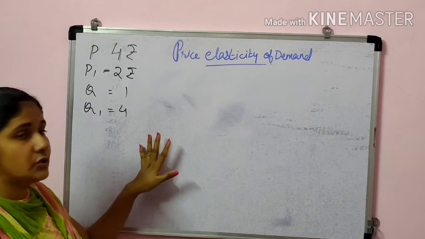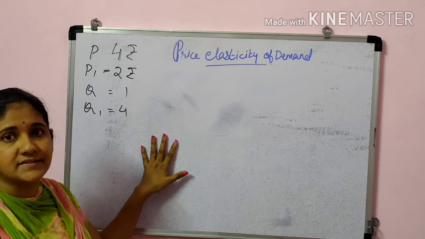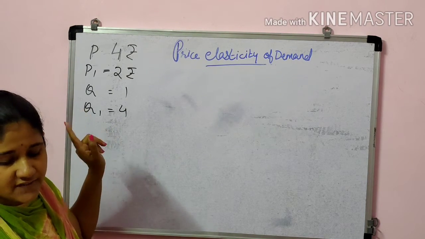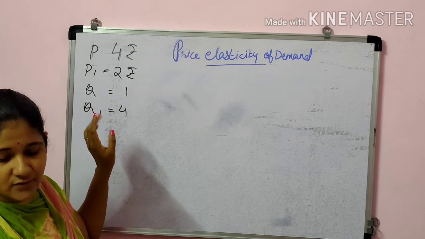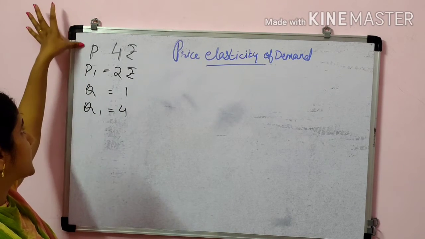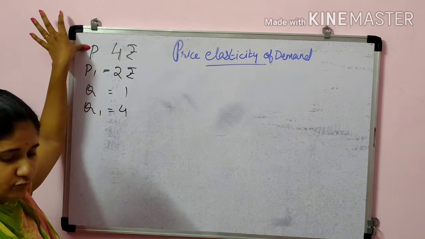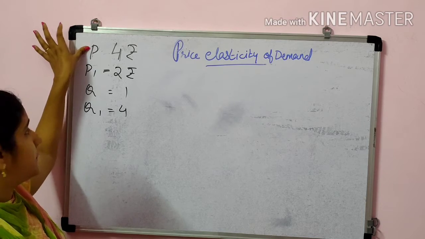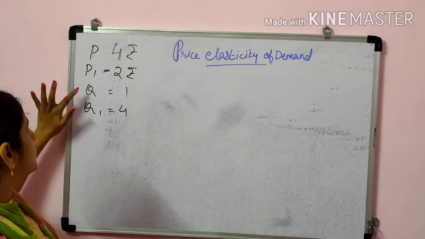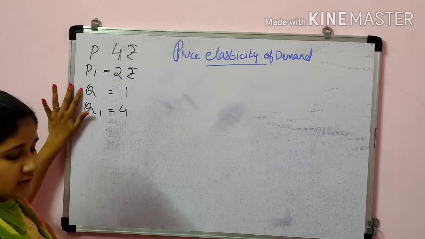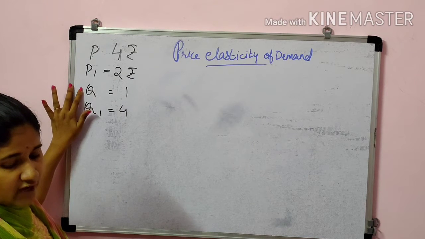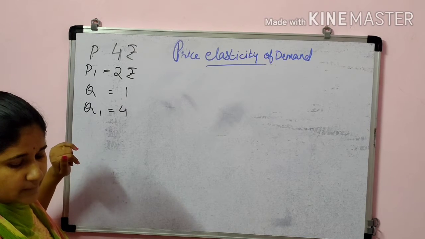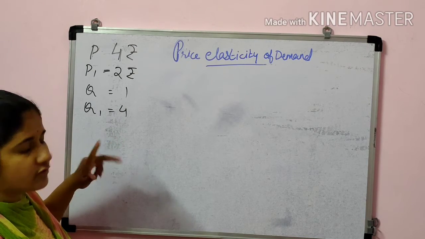Now students, we will do some numericals here. Two numericals practice we will do. I will read the first question. Suppose the initial price of the commodity is 4. So initial price means here I have written P as 4, and the initial demand of the ice cream is 1 cup. So when price is 4, quantity demanded will be 1. Then if the price of the ice cream falls to 2 rupees per cup, demand increases to 4.